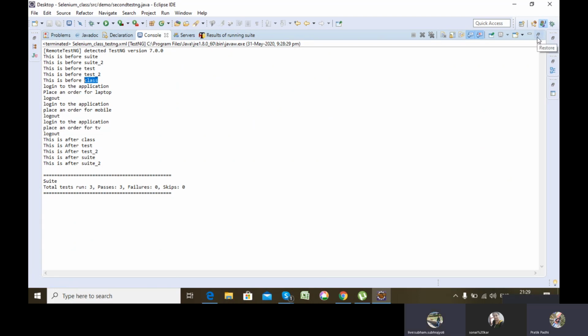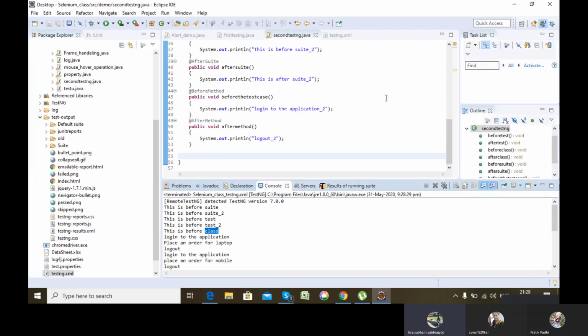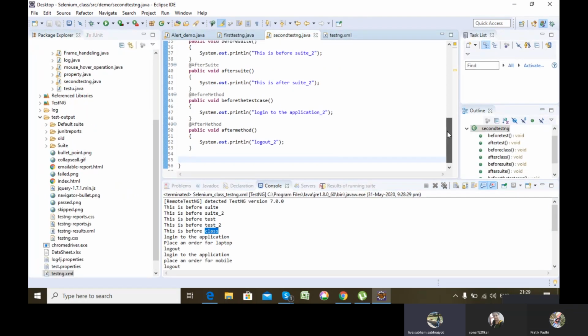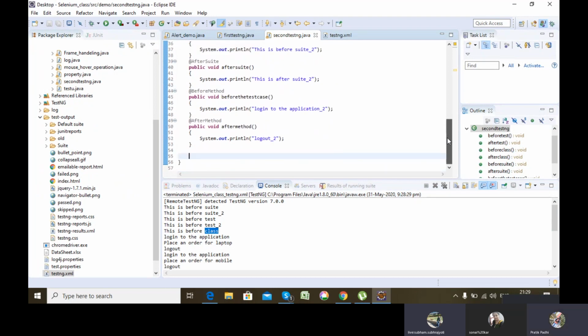Suppose there are 4 to 5 files like this, and if you remove all the @Test methods, then all 5 files will be affected this way. I didn't remove @AfterMethod, @BeforeMethod. I removed @Test in the second file.